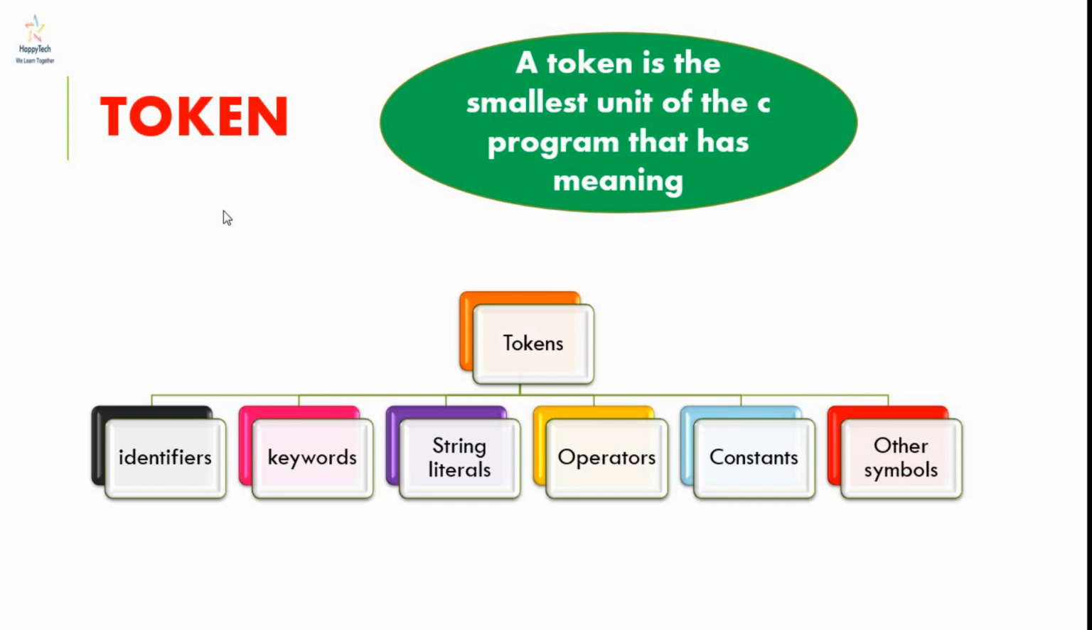So what is a token? A token is the smallest unit of a C program that has some meaning. Means the words in C programs, all the things are tokens. So there are many types of token. The types are identifiers, keywords, string literals, operators, constants, and some other symbols.